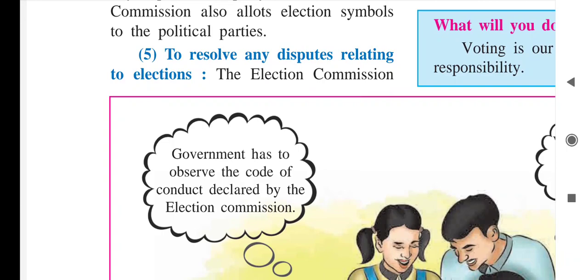To resolve these disputes is the responsibility of the Election Commission. And again, to declare any candidate as disqualified or to conduct re-election in a particular constituency, that is also the responsibility of the Election Commission. In this way, when any dispute arises, the Election Commission resolves it.